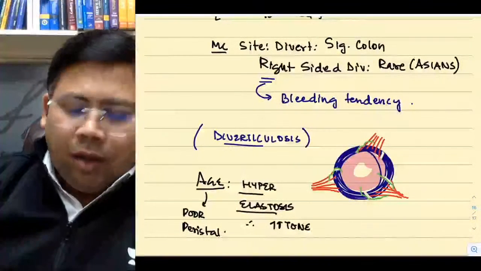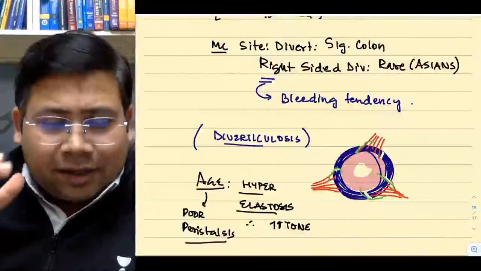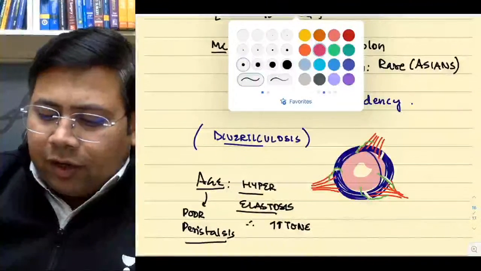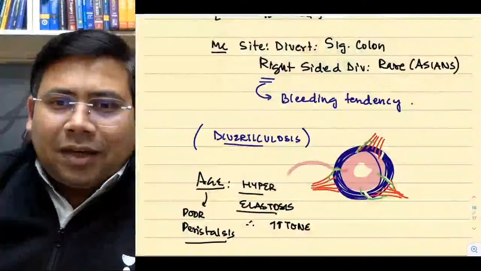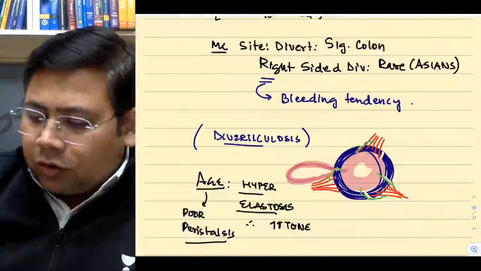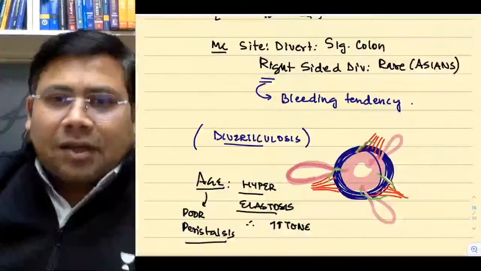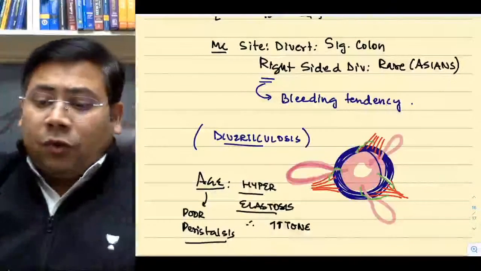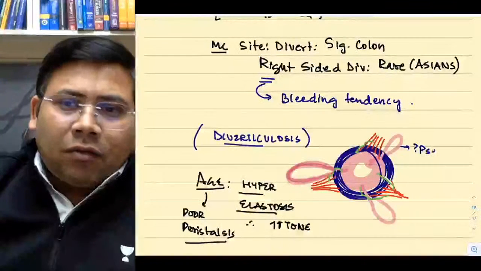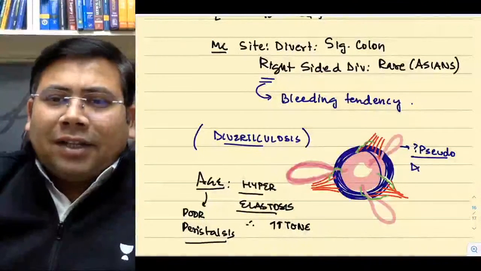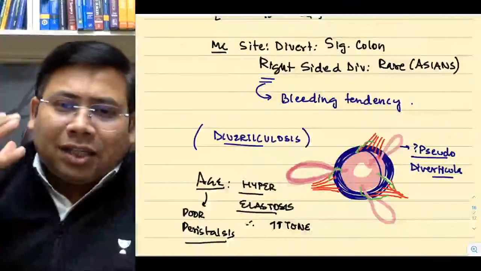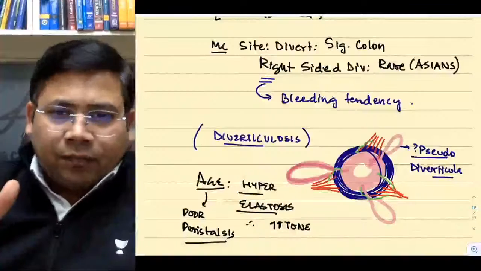Now what is going to happen? There is going to be increased pressure in the lumen. And since there is increased pressure, at the point where the vasa recta is moving out, the colonic mucosa and submucosa also pop out. And this is the reason diverticulosis is called a pseudodiverticulum. You have to understand, students, why it is a pseudodiverticulum: because it is the popping of mucosa and submucosa via the space which is actually meant for vasa recta.